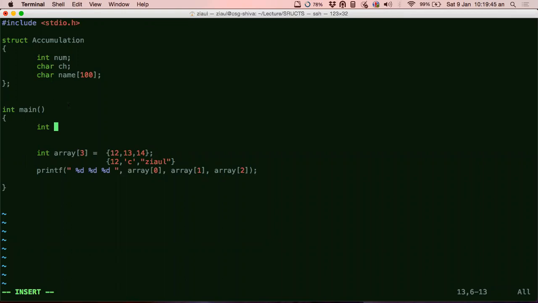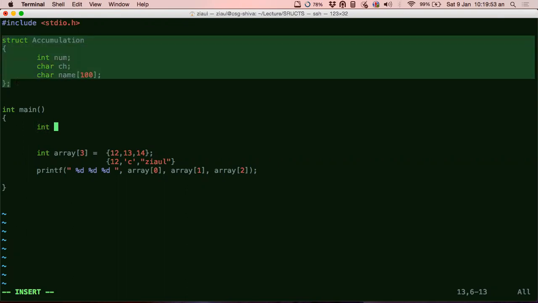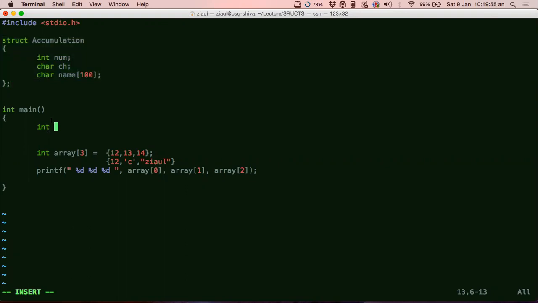So now I want to create a variable out of it, just like I can create a variable out of an integer. I have already explained this to you before also. So how do I do this? I say struct, and I write the name of the struct as it is. Remember, if there is a spelling mistake, it won't work.